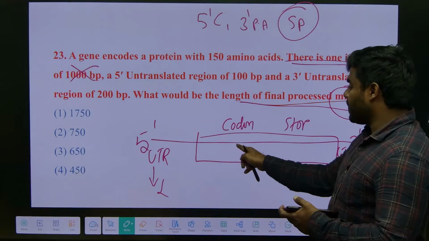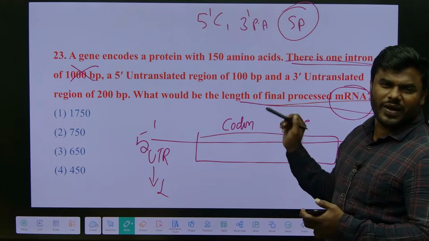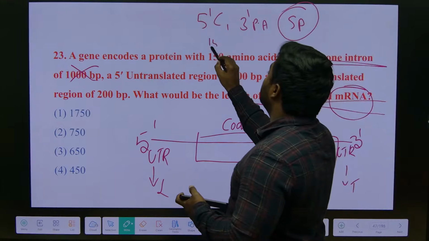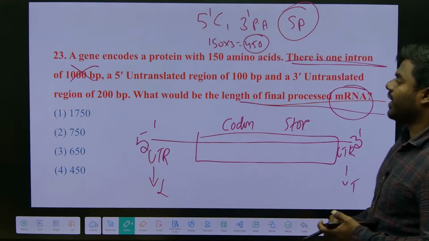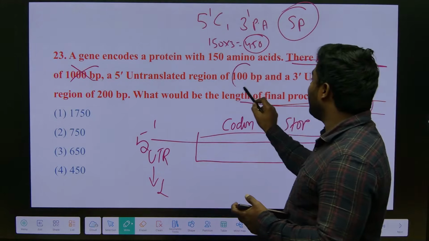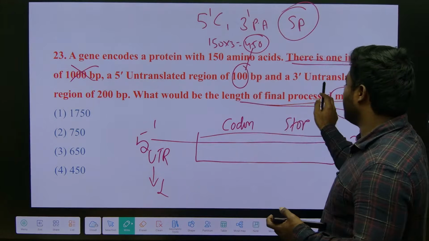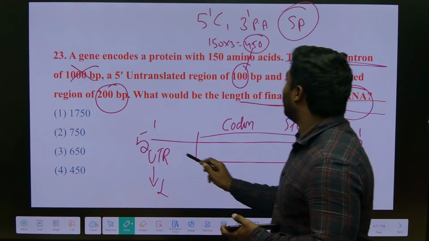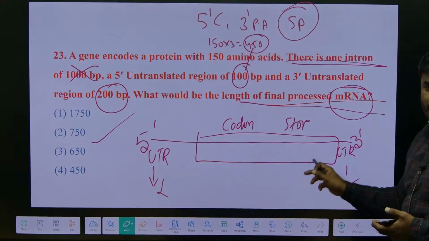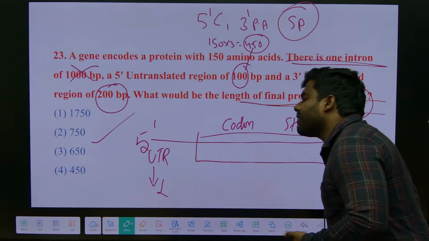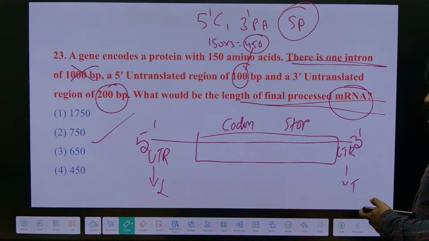But here, for example, the coding region contains how many? 150. So 150 into 3, 450. Correct? And the 5' UTR is 100, so 550, and the 3' UTR is 200. So how much is it? 750. Right? It's a simple one. Did everyone understand correctly? Everyone is correct.